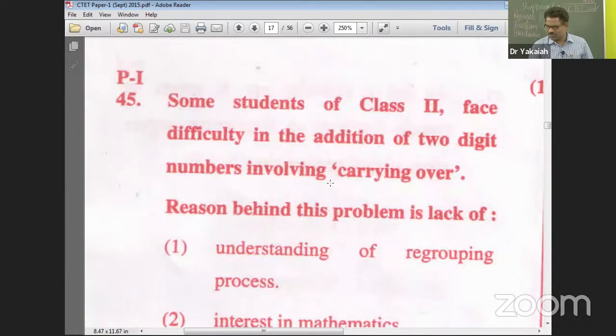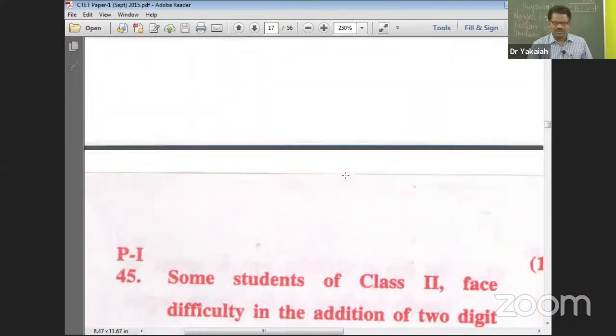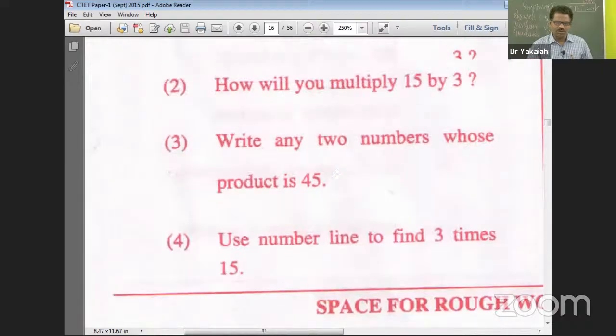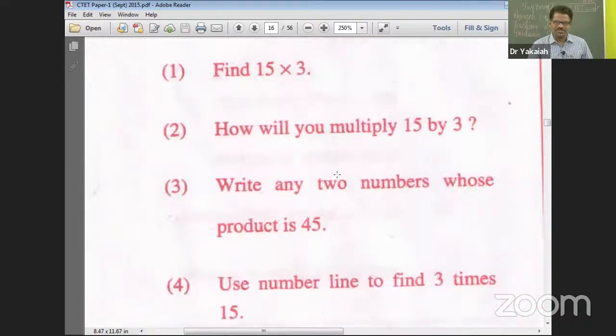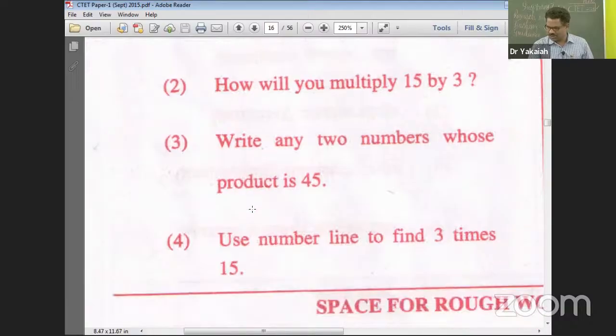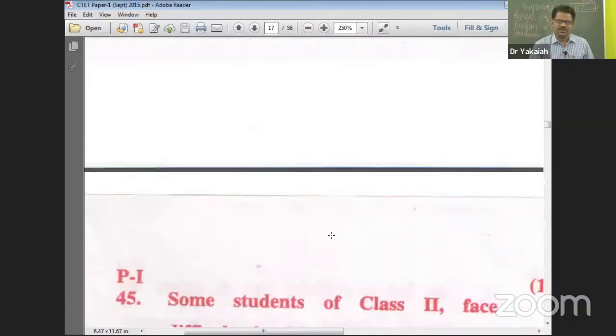Question number 45. While writing your answers, please type in the question number like this. Now Vinay Krishna has typed 44E. Vinay Krishna, 44E, what do you mean by E? I didn't get it. But it is C, by mistake you have typed in E. I understand, 3, right. Shilpa got it right, and also Vinay Krishna, correct.